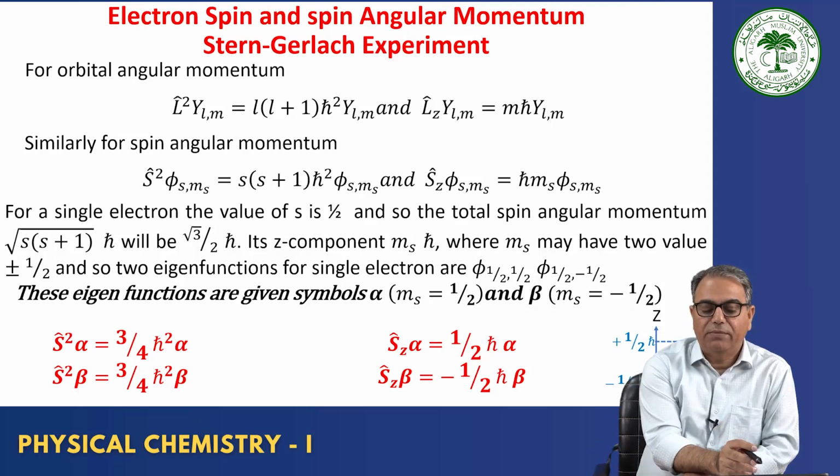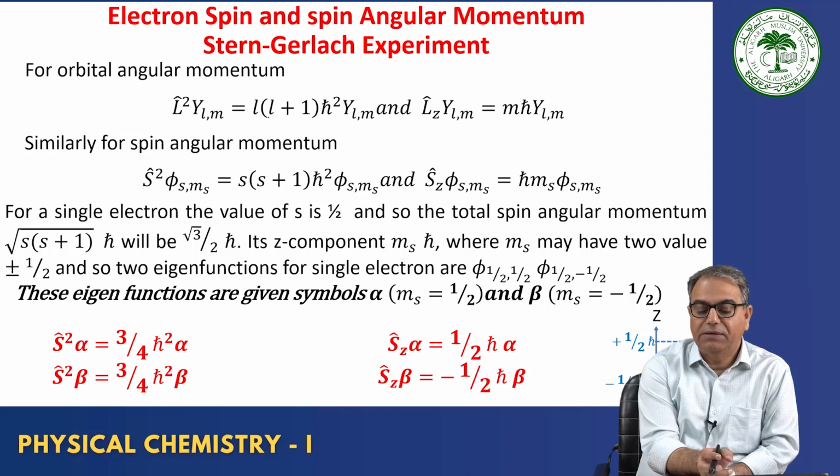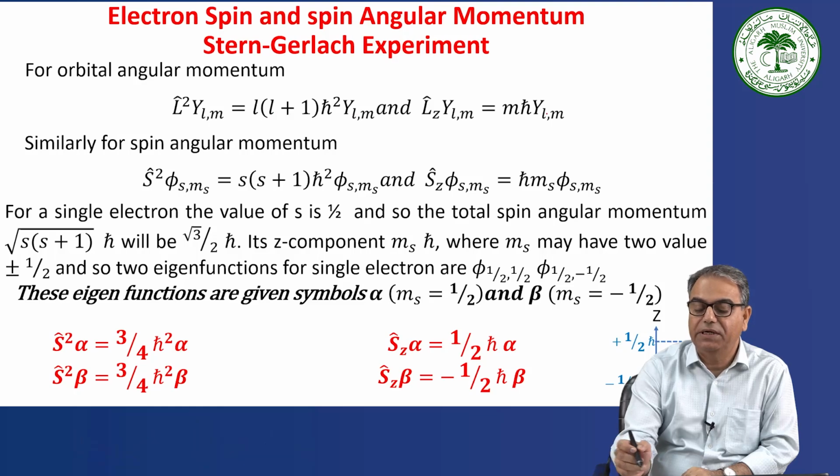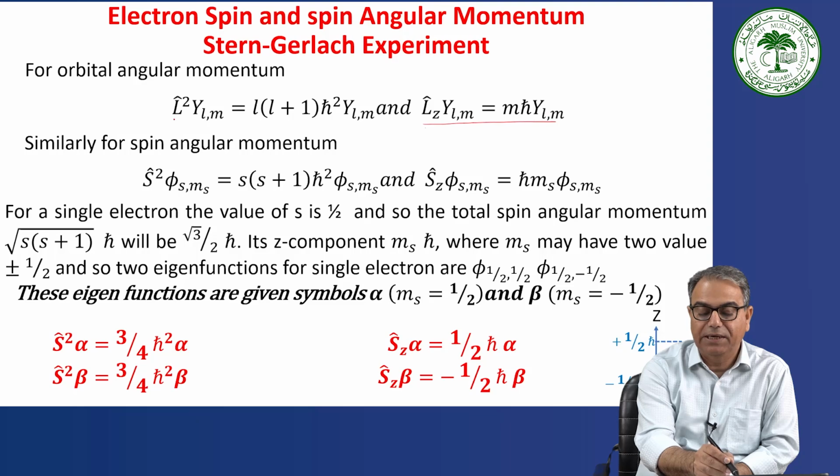For orbital angular momentum we have written L square Y_LM is equal to L into L plus 1 h cross square Y_LM, and Lz Y_LM is equal to m h cross Y_LM. We have written these two relationships many times.